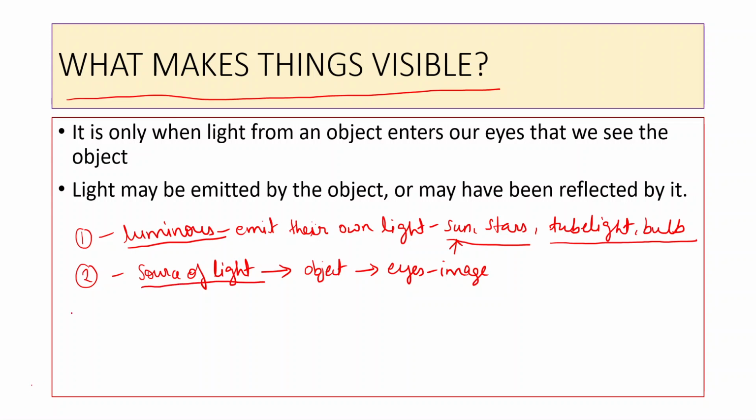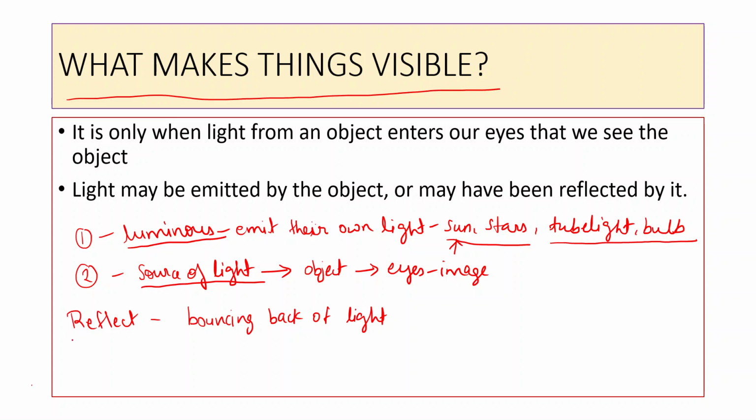Now what is reflection? Reflection is a phenomena of bouncing back of light into the same medium after striking a surface. So we can in short say that bouncing back of light into the same medium.